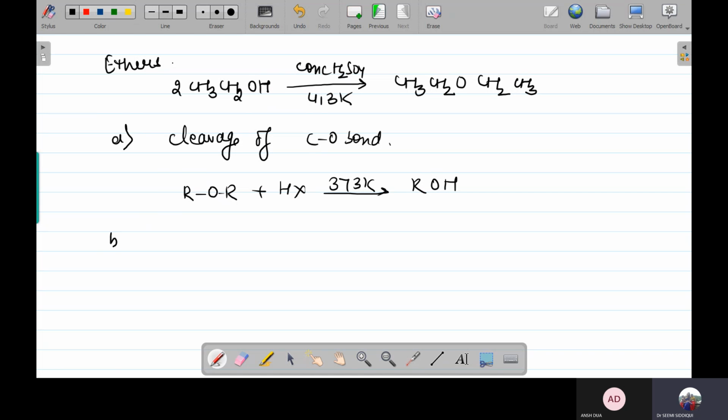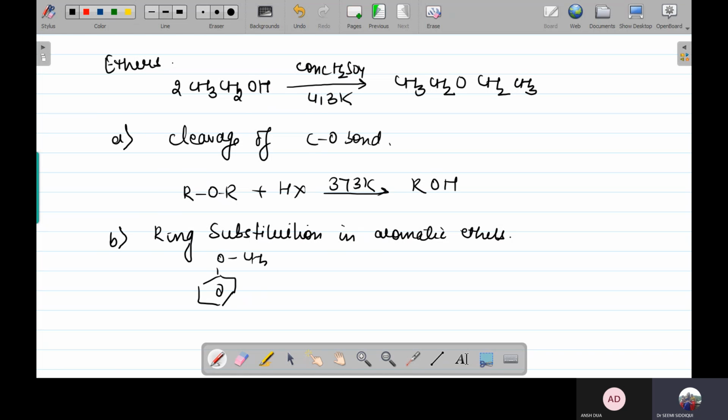Next, another chemical property is ring substitution in aromatic ethers. In the case of ring substitution of aromatic ethers, like we take anisole, it will undergo bromination. If it is undergoing bromination, it is going to form para and ortho bromoanisole.